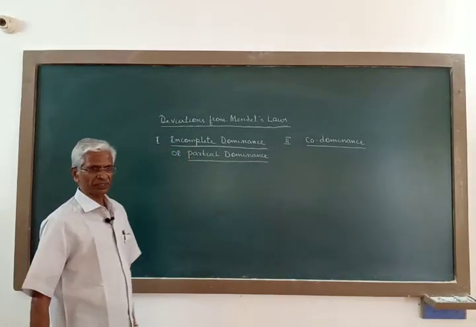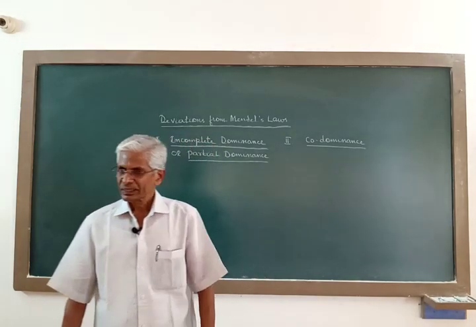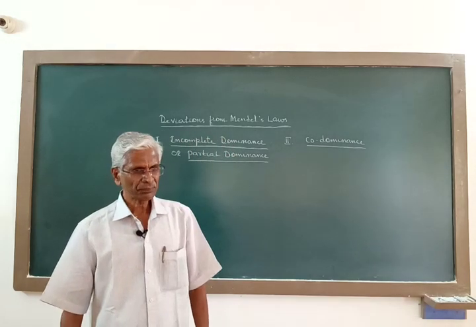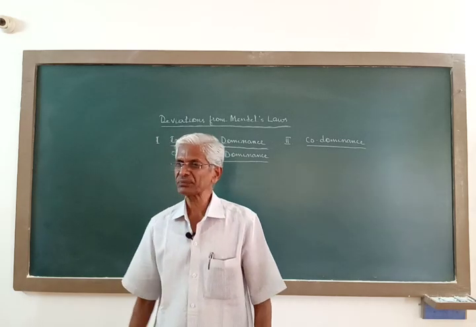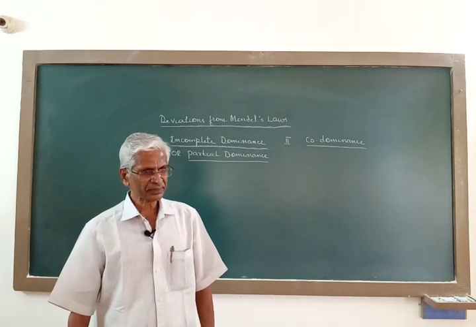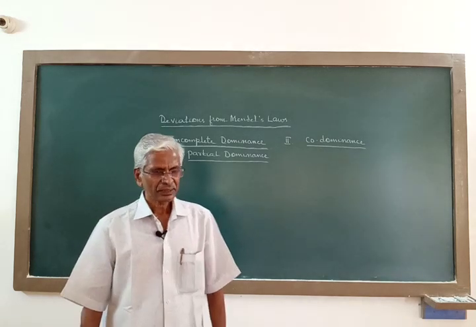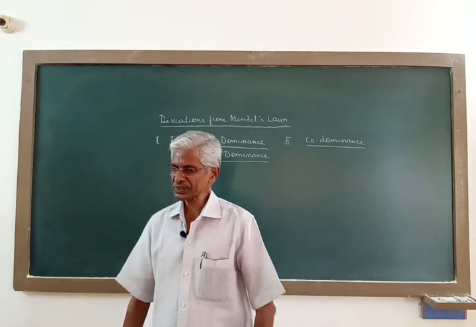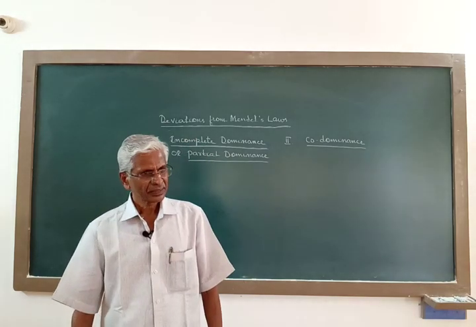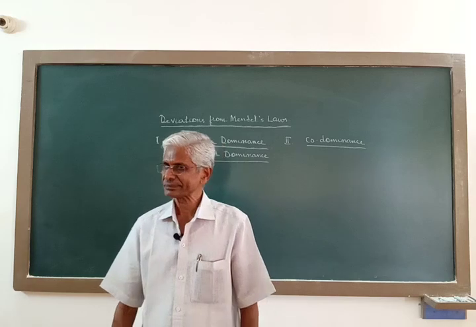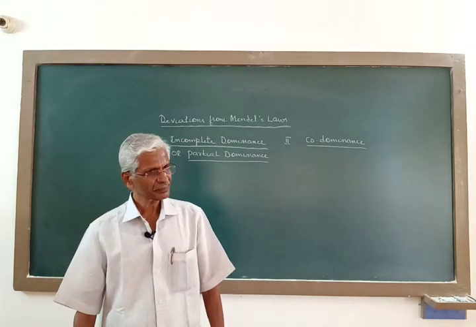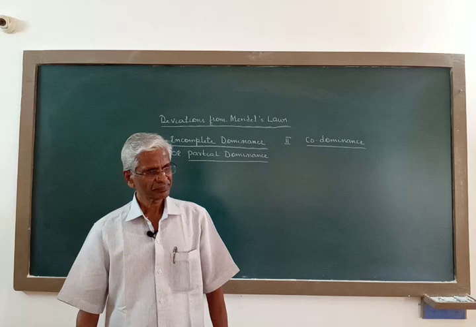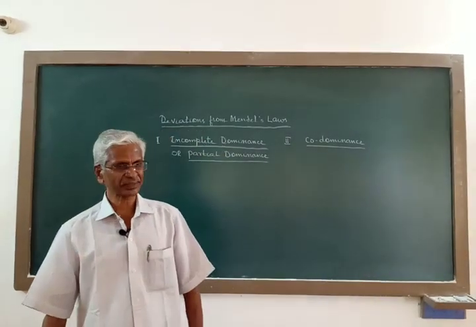Now, what is incomplete dominance or partial dominance? Incomplete dominance or partial dominance is a phenomenon where neither of a pair of contrasting factors or alleles is completely dominant or recessive, and the expression of the trait in F1 offspring, the F1 individual, is intermediate or a fine mixture of the expressions of the two characters or two factors.